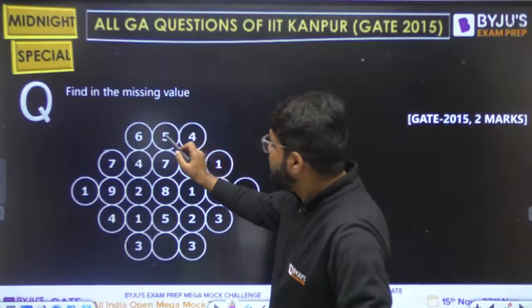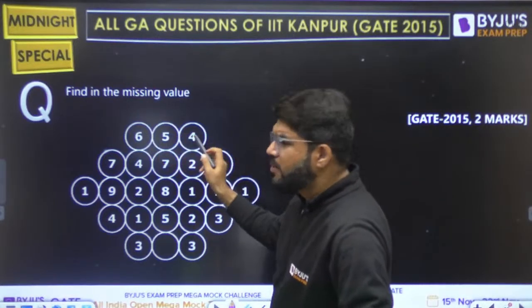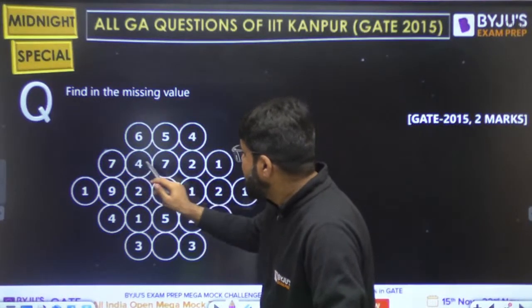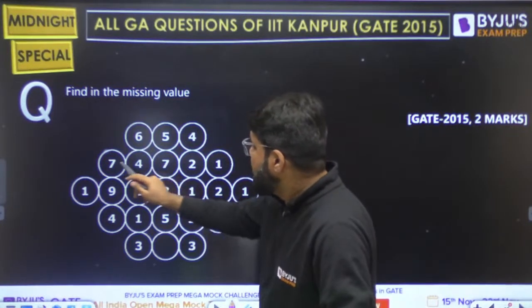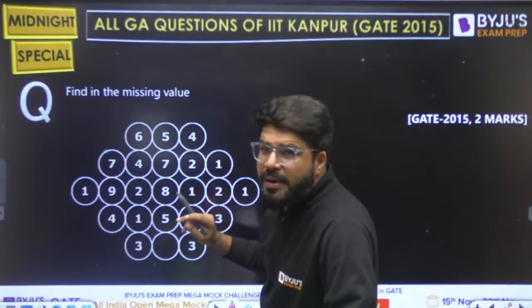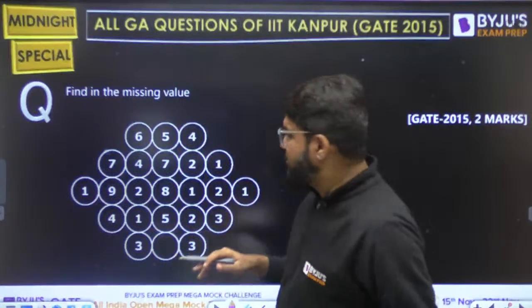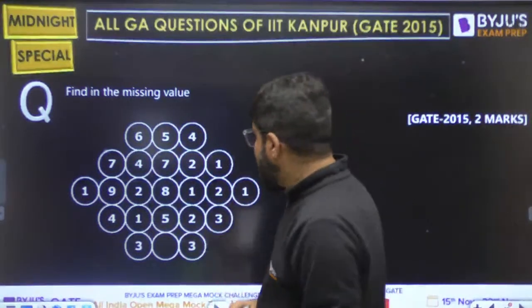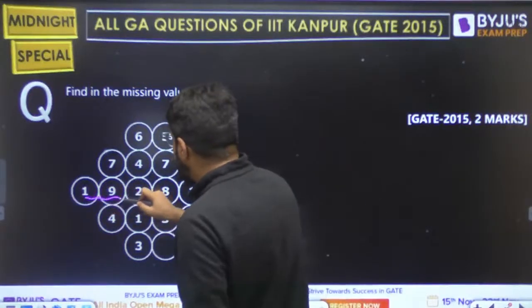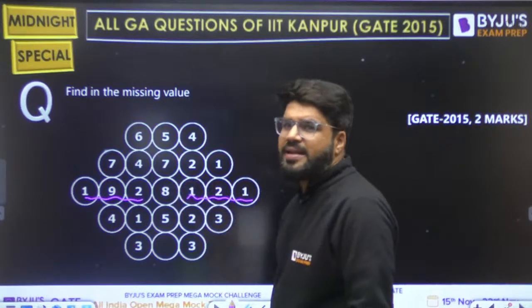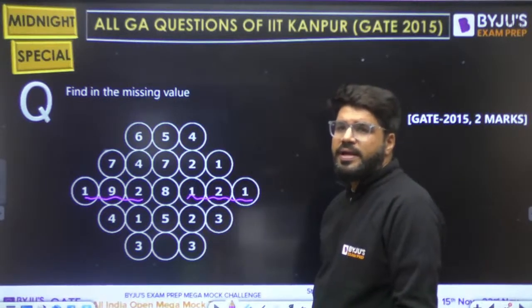If you see, 5 is 6 plus 4 divided by 2. Is it following the average pattern or something else? Now 7, 4, 2, 1. If you add, it is 11 plus 3, 14. 14 divided by 2. So it's not average. For average, it should be divided by 4 for the corners, but all other numbers are divided by 2. Look into this: 1 plus 9 plus 2, 12, plus 1 plus 2 plus 1 is 16. 16 by 2, 18.